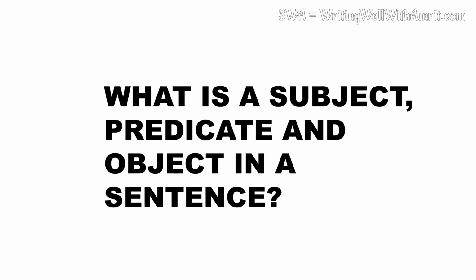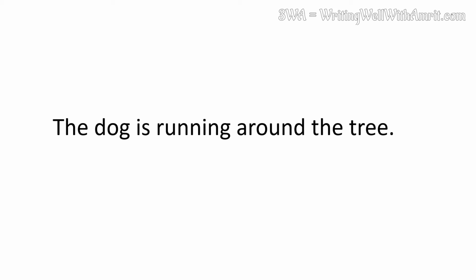What is a subject, a predicate, and an object in a sentence? Let's study the following sentence. The dog is running around the tree. When you read this sentence, who is this sentence about, or what is this sentence about?